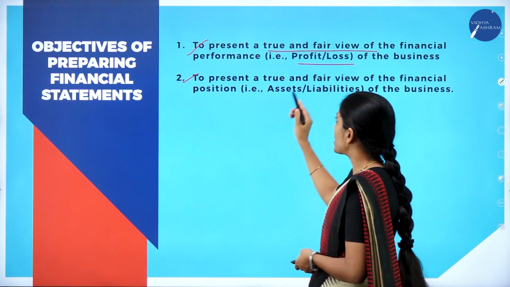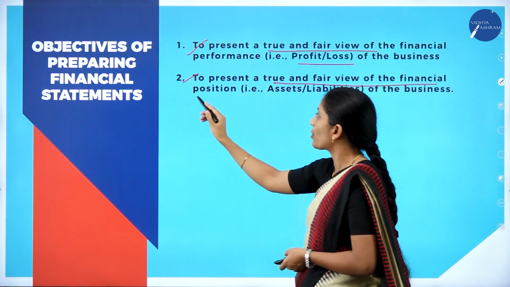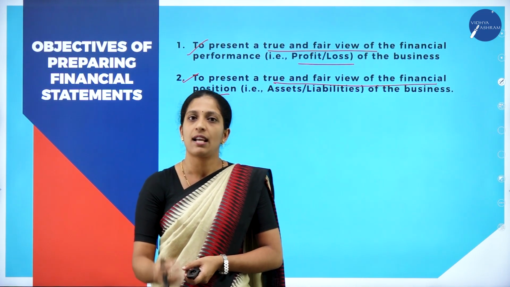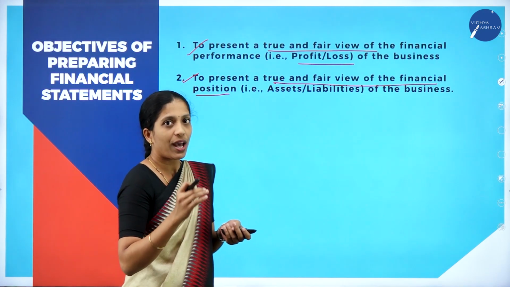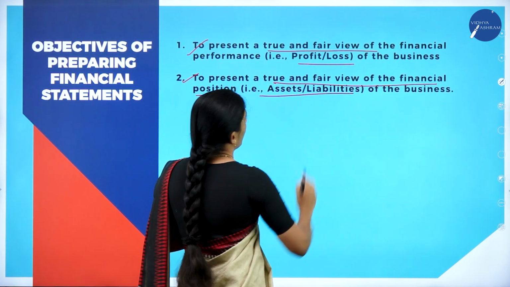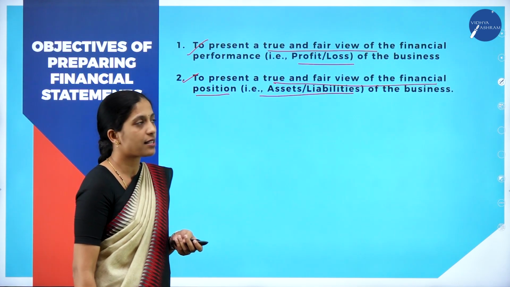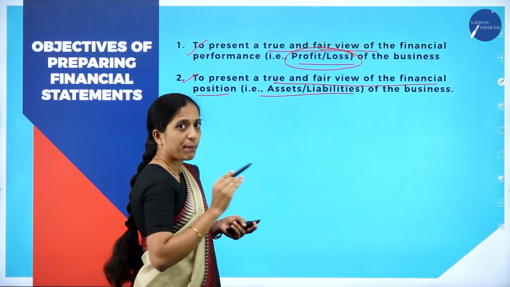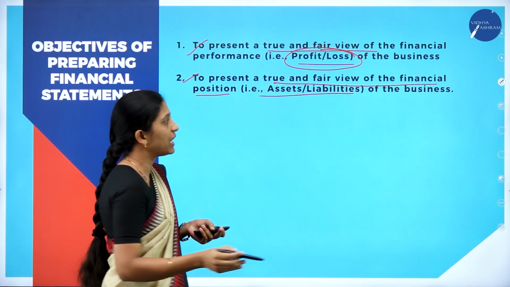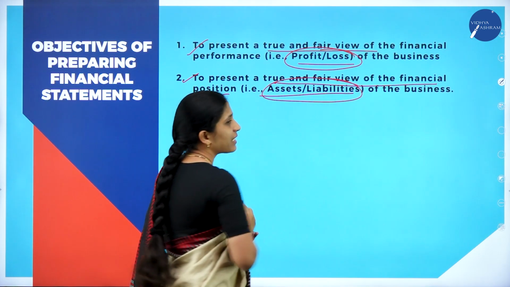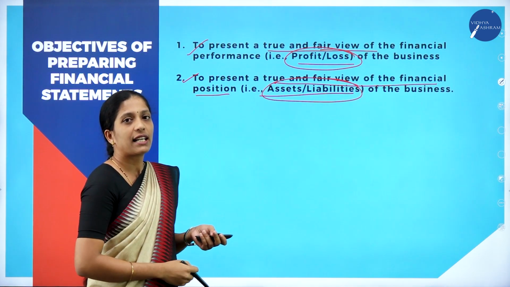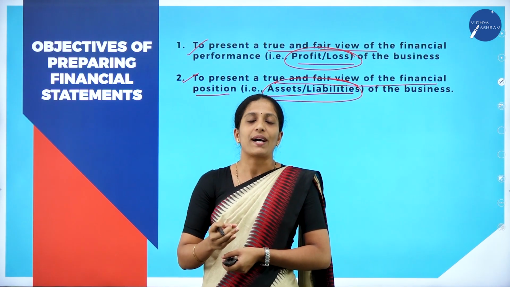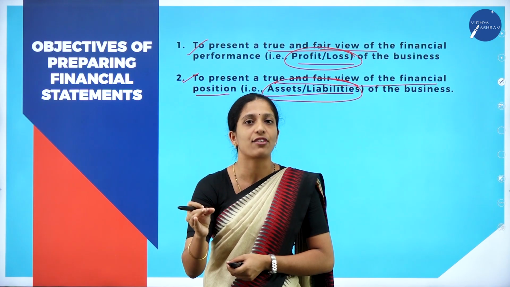By preparing that statement, we'll come to know the exact profit or loss of the firm. Next, the second one is to present the true and fair view of financial position. So by preparing the balance sheet, we will come to know the financial position of the business, where we will come to know about the assets and liabilities of the business. So under income statement, we'll come to know the profit or loss of the business. By preparing the balance sheet or position statement, we'll come to know the assets and liabilities of the business. So hope you are clear about it. These are the two main objectives of financial statement.